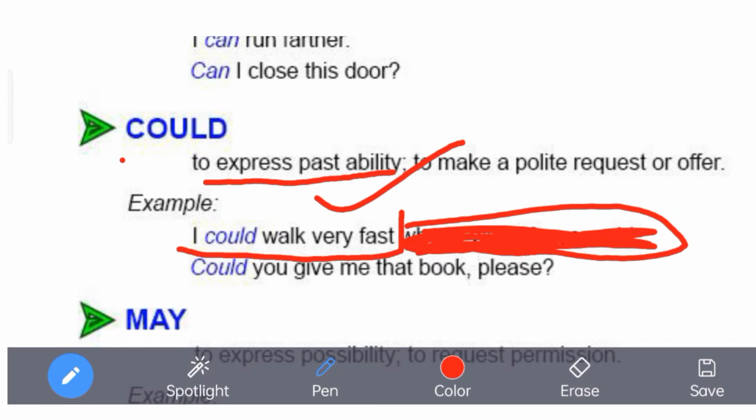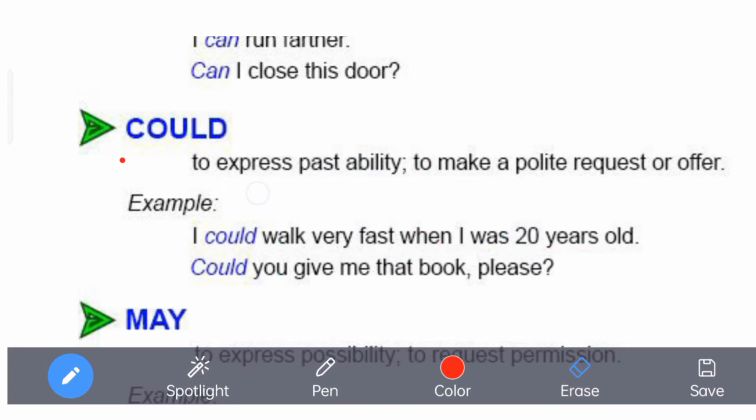Here I'm saying I could walk very fast. I could walk very fast means somebody had the ability to go fast in the past time, not nowadays, not in the present moment, but in the past. That is why, to elaborate with a proper example, they wrote that when I was 20 years old. That means after the adolescent age and during that period itself. So, I could walk very fast when I was 20 years old. So it's quite clear. Is it clear to you?